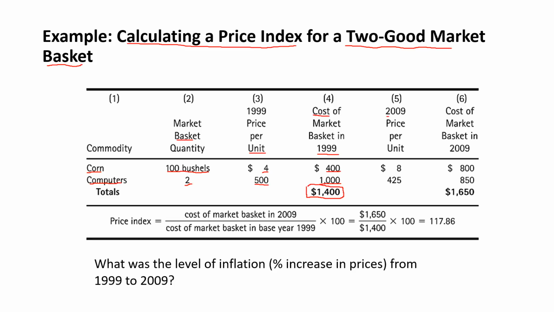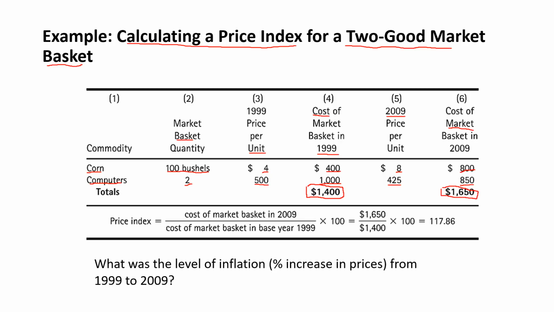In the year 2009, the bushel of corn had doubled in price up to $8 per bushel, but the cost of computers actually decreased to $425 per computer. So if we calculate the cost of our market basket in 2009, it's $800 for our 100 bushels at $8 each, plus $850 for our 2 computers at $425 each, giving us a total cost of $1,650.